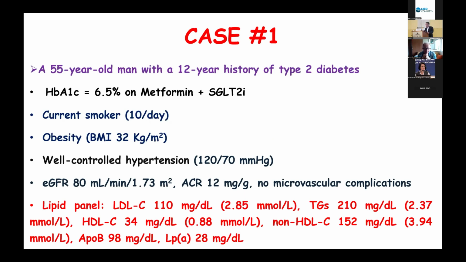No other microvascular complications. Regarding lipids, he is on no lipid-lowering medication, and he has an LDL of 110, triglycerides 210, HDL 34, non-HDL 152, ApoB 98 milligrams per deciliter, and lipoprotein little a 28 milligrams per deciliter. He is on no statin because it was thought that this LDL cholesterol was nice for this patient.